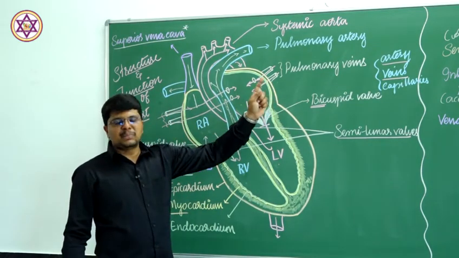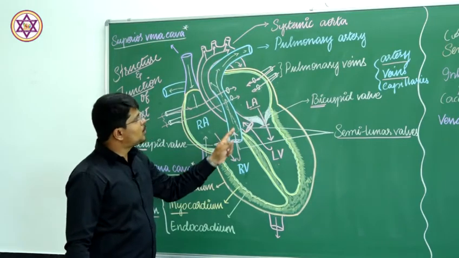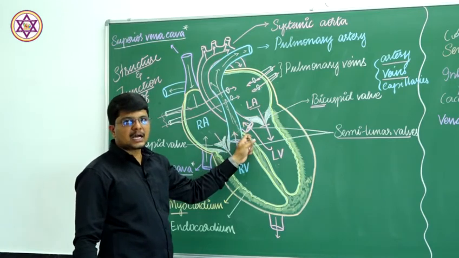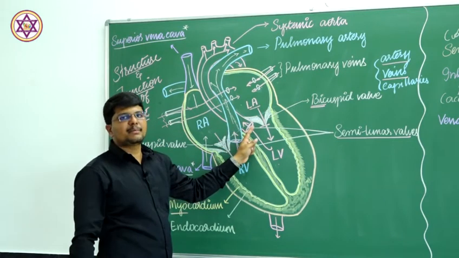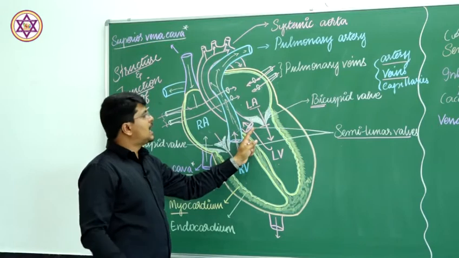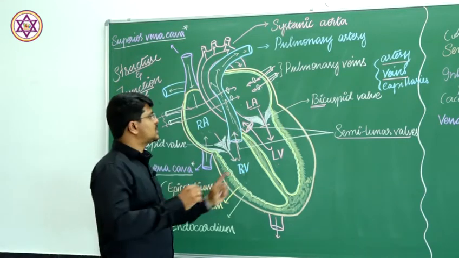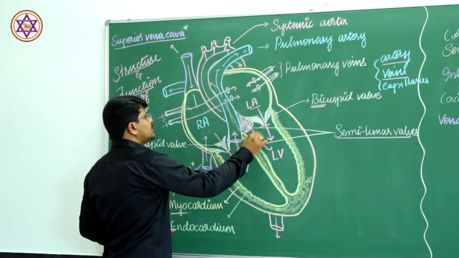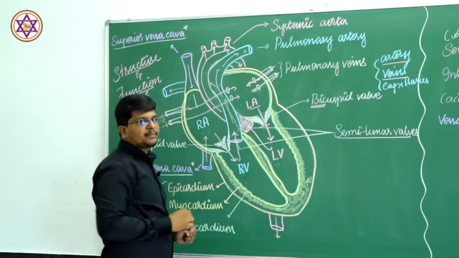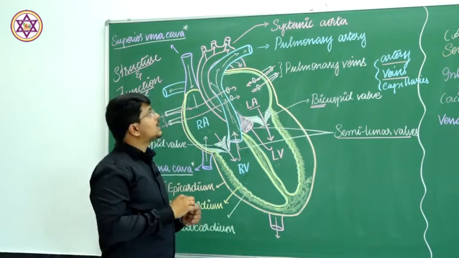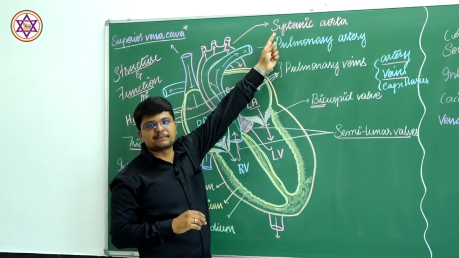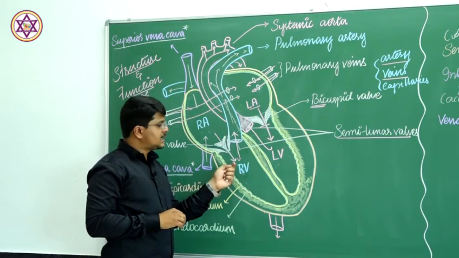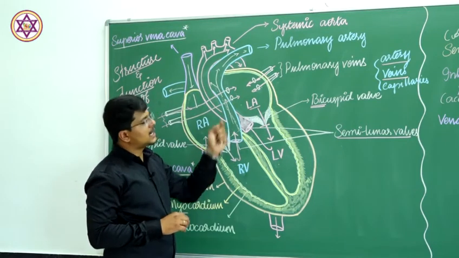Arteries are the blood vessels which carry blood from the heart towards the body parts. Or we can say arteries carry blood from the heart to body parts except the lungs for systemic circulation, and deoxygenated blood is carried by the pulmonary artery.